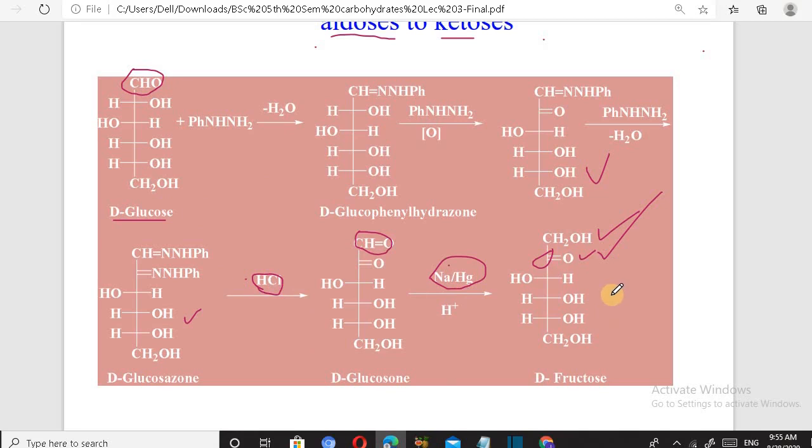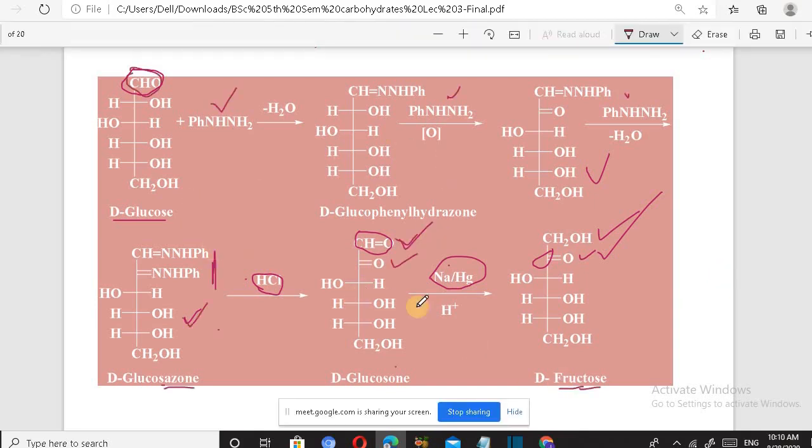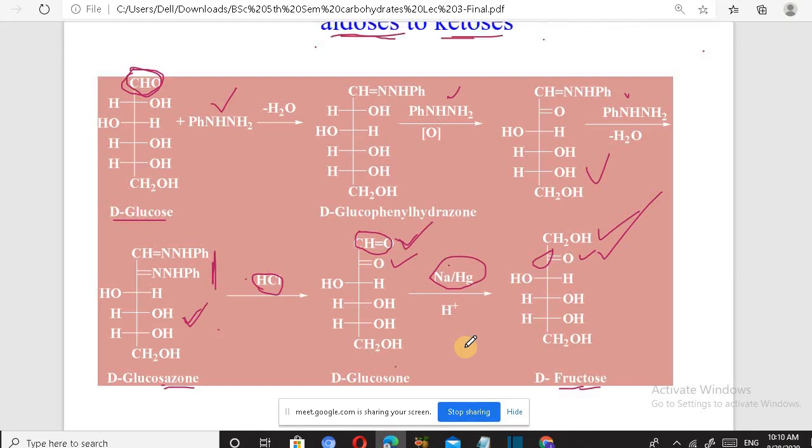So this question can be directly asked: how to convert glucose into fructose. It is important; how to convert glucose into fructose can be asked, or how to convert the aldehyde group of a monosaccharide into a ketone group. Both are important questions. It can be asked in any form.